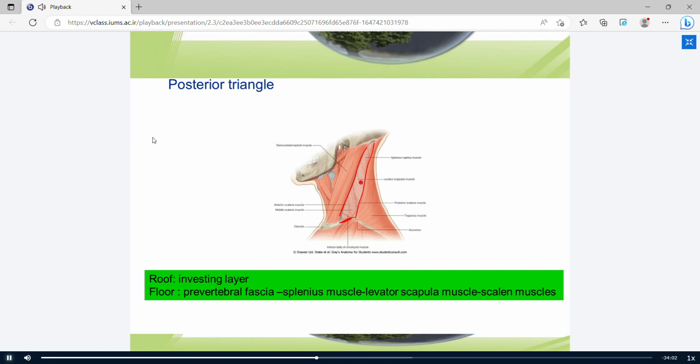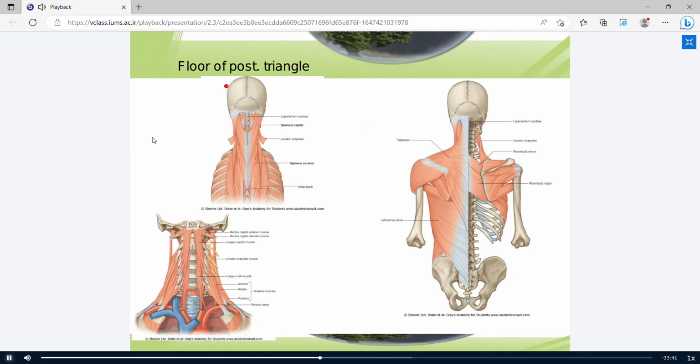The roof of the posterior triangle consists of the investing layer, and the floor consists of the splenius muscles, levator scapulae muscles, and scalene muscles. Let's look at the floor muscles.